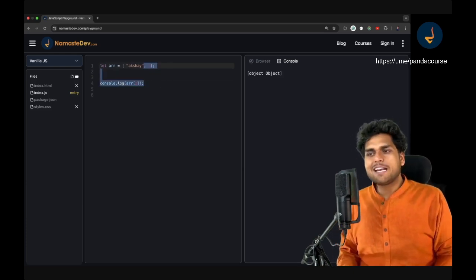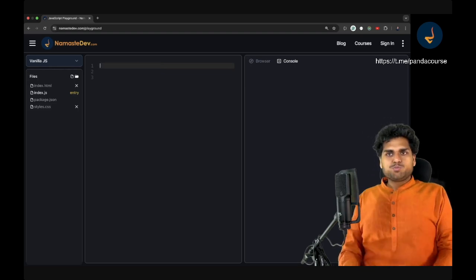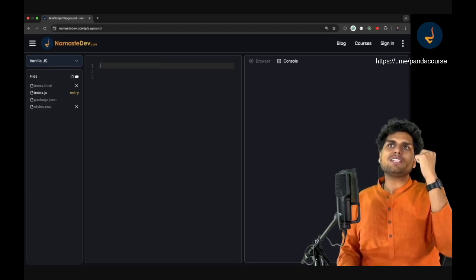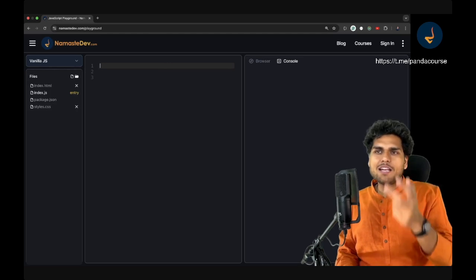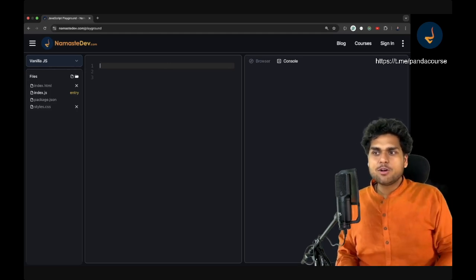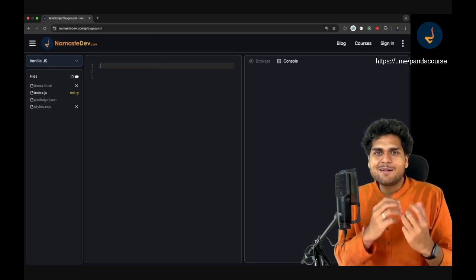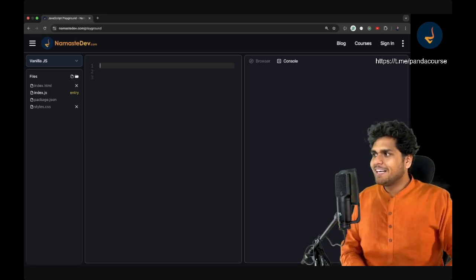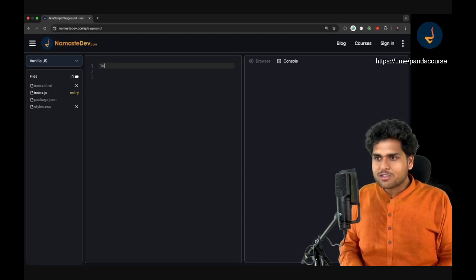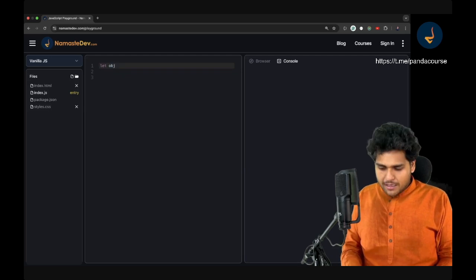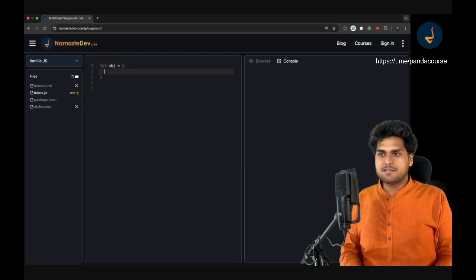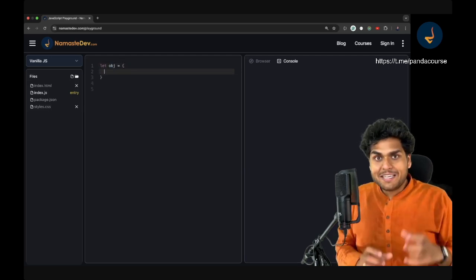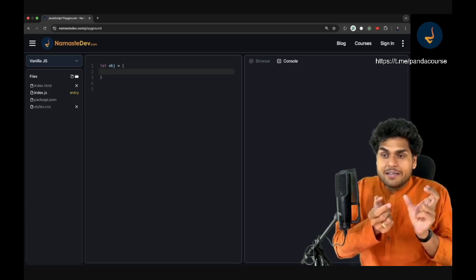When I was talking about arrays, I wanted to cover this. Now, we have seen strings, numbers, booleans, and arrays. Let me also show you objects in JavaScript. Objects are another amazing thing inside JavaScript. How do you create an object? Let me create an object. An object is created with curly braces, and this object contains key value pairs.